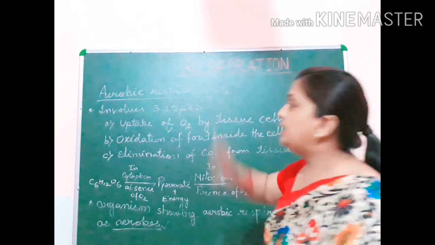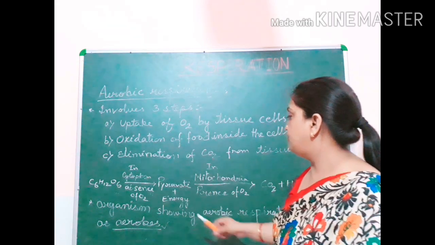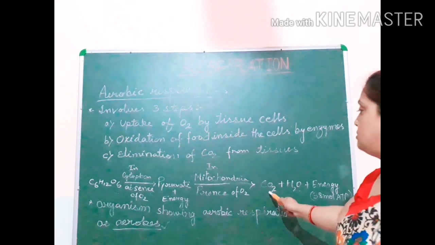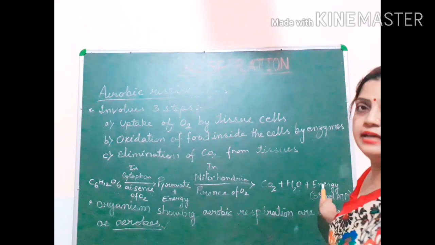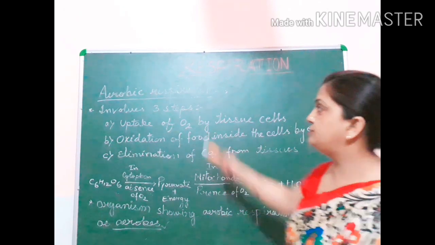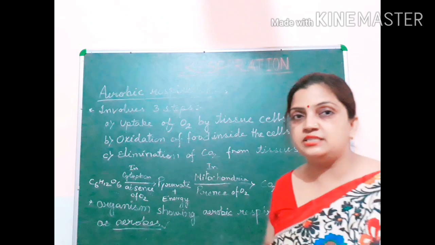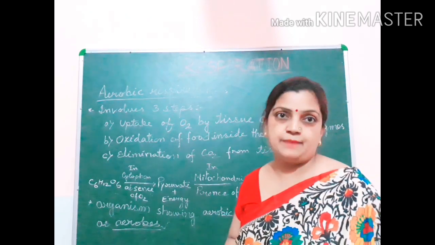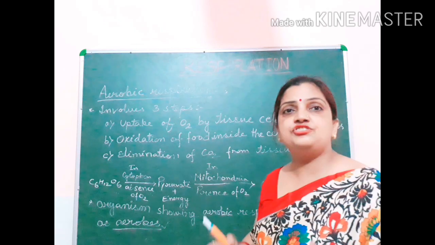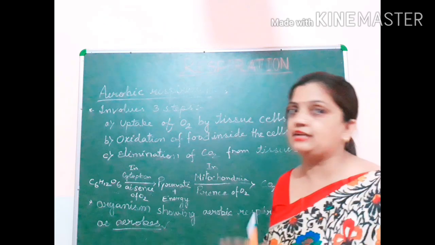So during aerobic respiration, in mitochondria, in presence of oxygen, glucose is getting converted into carbon dioxide, water and energy. This is the summarized chemical equation of aerobic respiration, which we will be discussing in more detail in the later part of the chapter. This was an introductory part only, to give a gist of what aerobic respiration actually is.